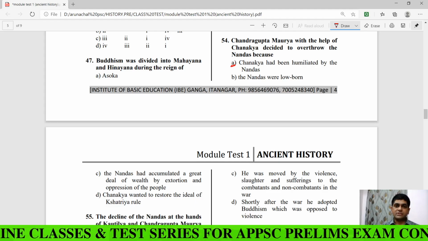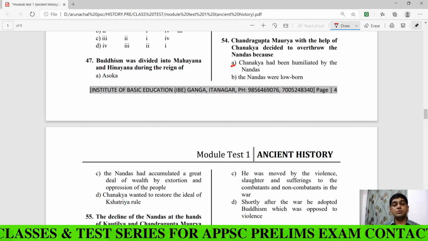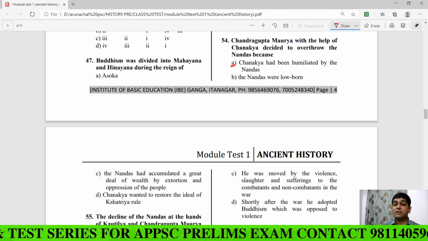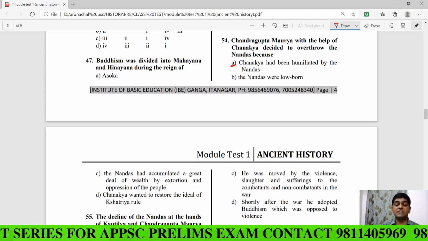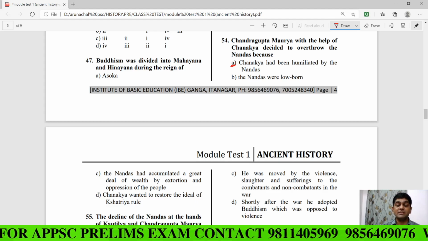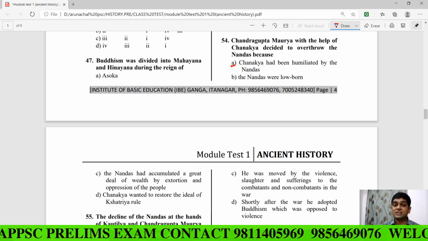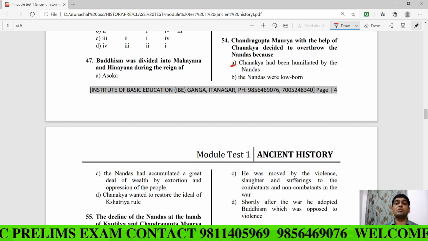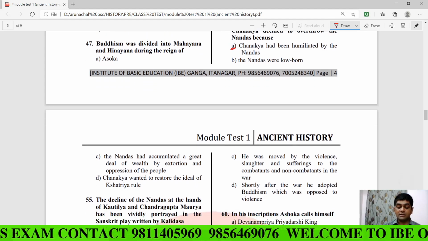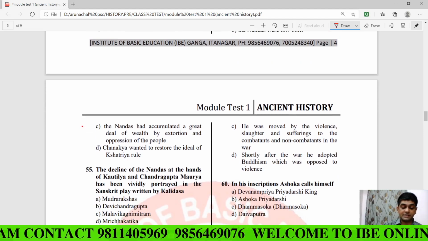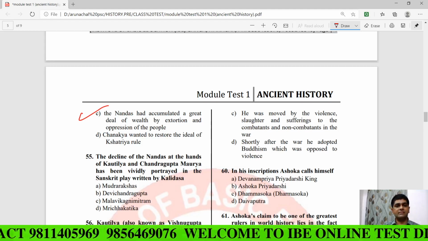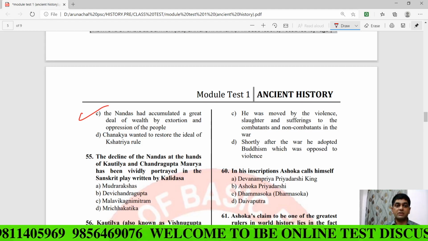Clear na? So first you should study or read the questions properly, very carefully. So just read the question. The question is what? Chandragupta Maurya, with the help of Chanakya, decided to overthrow the Nandas because Chanakya had been humiliated by the Nanda. This is true. But see, the question is what? Question is asking why Chandragupta Maurya decided to overthrow the Nanda. Clear na? So the answer would be this one, the C. The Nandas had accumulated a great deal of wealth by extortion and oppression of the people.